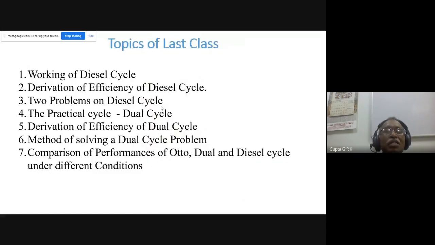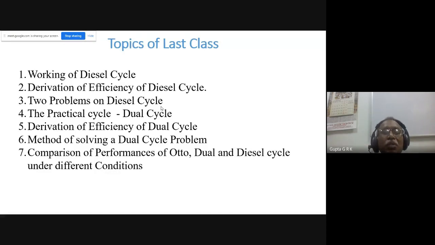Last class we discussed the diesel cycle, and we derived the efficiency of the diesel cycle. And we did two problems on the diesel cycle based on data. Sometimes you will be given the maximum pressure or temperature, from which you can find the heat addition. Sometimes you will be given the heat addition, from which you can find the maximum temperature and pressure. And then we discussed that the practical cycle for the diesel engine is the dual cycle.